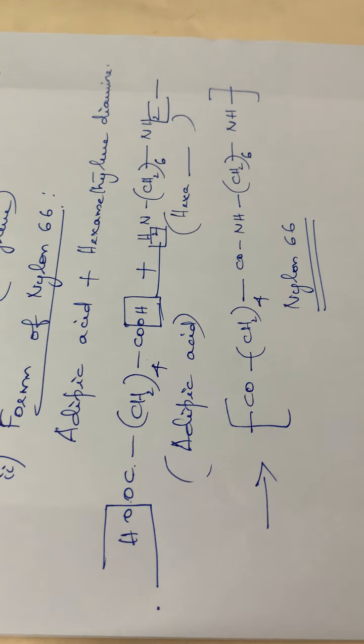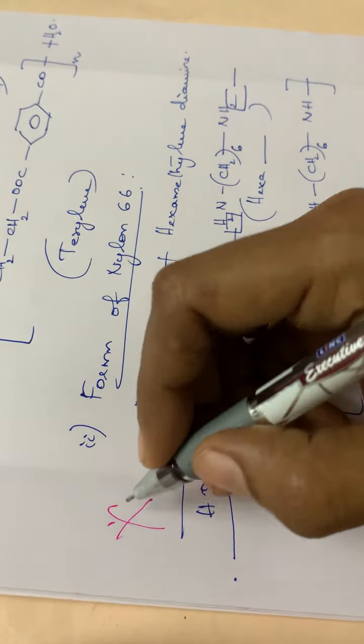This is also an important preparation. Usually it will be asked how nylon 6,6 is prepared. So you have to study this also from your university examination point of view. Here you can put it as n times. So this is about condensation polymerization. Here one byproduct, that is water. Please don't forget to write the byproduct also. Hope you are clear up to this.